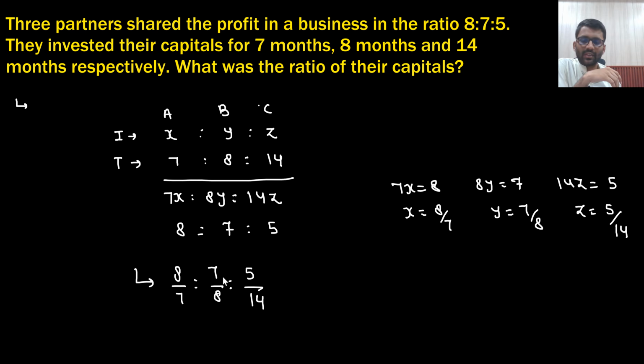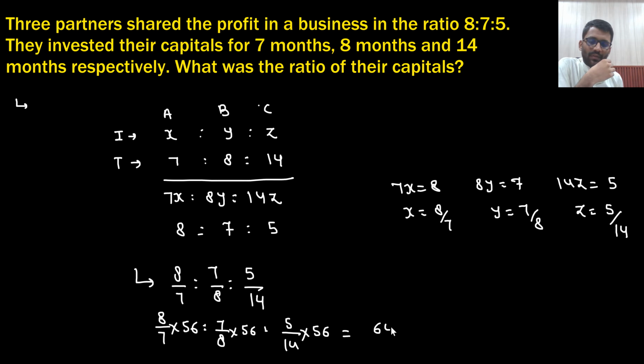So 56. 8 by 7 into 56, 7 by 8 into 56, and 5 by 14 into 56. So 64 ratio 49 ratio 20. This is the answer.